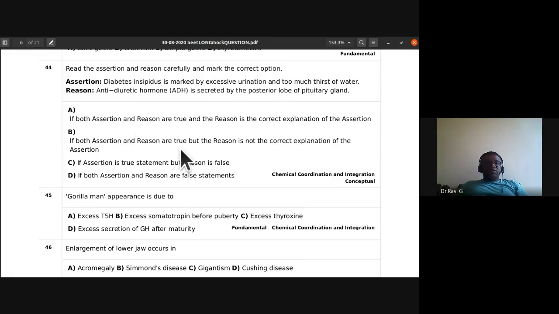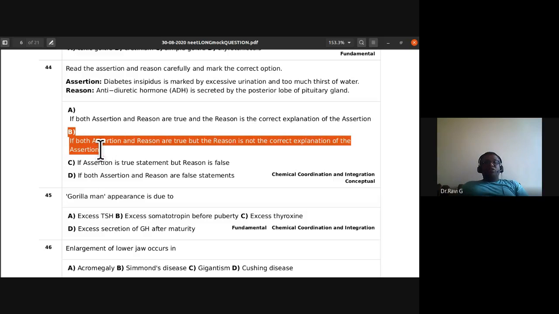Both assertion and reason are true, but the reason is not the correct explanation of the assertion. So I told you that the reason is not the explanation for assertion. So B is the answer for the statement question.